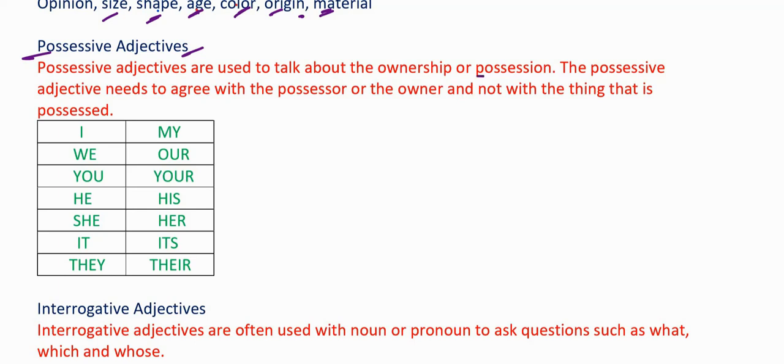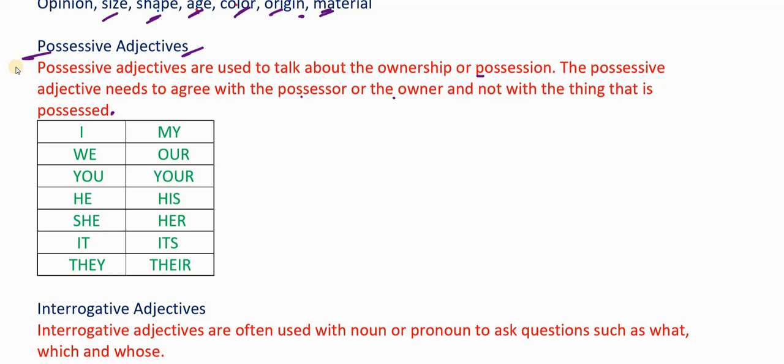The possessive adjectives need to agree with the possessor or the owner and not with the thing that is possessed. We talk about the owner or the possessor of the thing rather than the thing which is possessed.